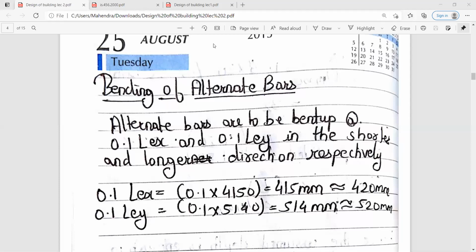Okay, you understood this bending of alternate bars? Any doubt in this? So bending of alternate bars you have to do for the x and y direction both. For x direction you have to multiply by 0.1 and for y also you have to multiply by 0.1. So 0.1 into LEX and 0.1 into LEY will be the bent up distance for the longer and the shorter directions.